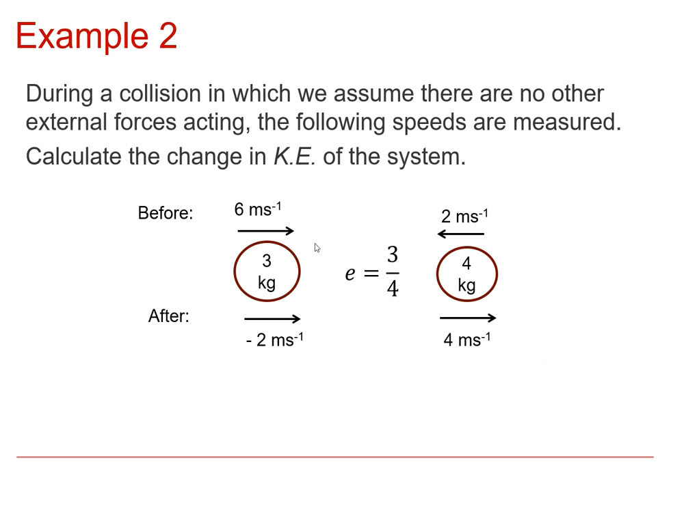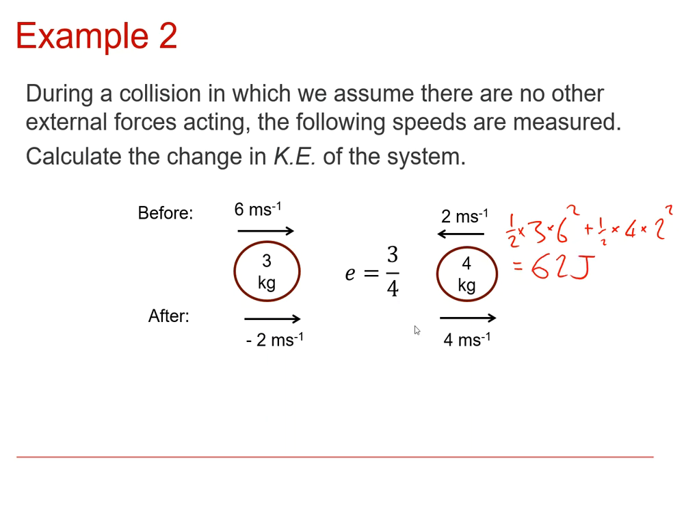Here's another example, a little bit more complicated than the last one in that they both have an initial speed, and this one we have to be careful with the direction. Even though the arrow is to the right, the number is negative, which indicates this thing's actually moving to the left after the collision. So the kinetic energy beforehand is half times mass of 3 times speed of 6 squared, and then for this object, half times 4 times 2 squared, which is 62 joules.